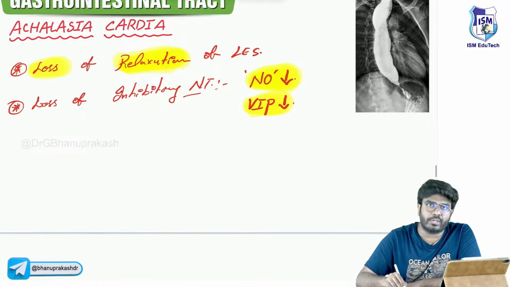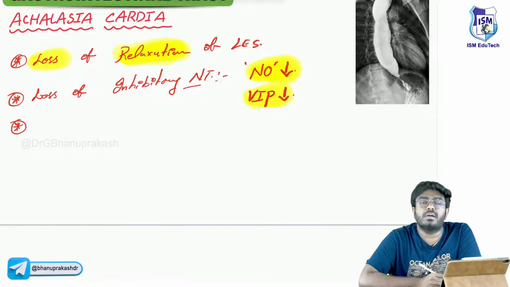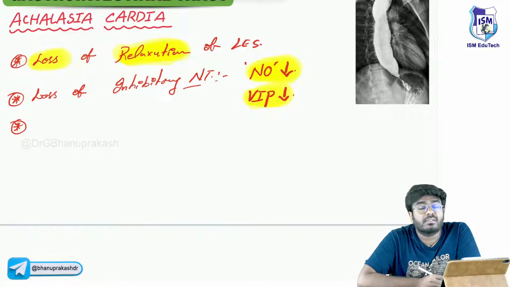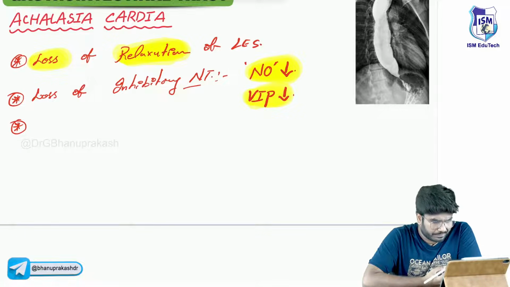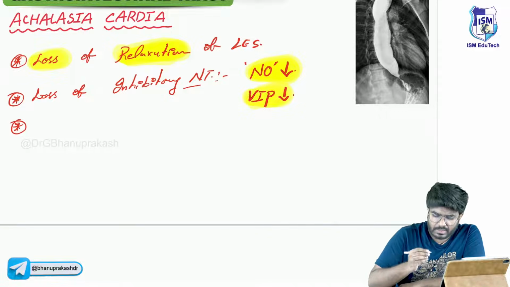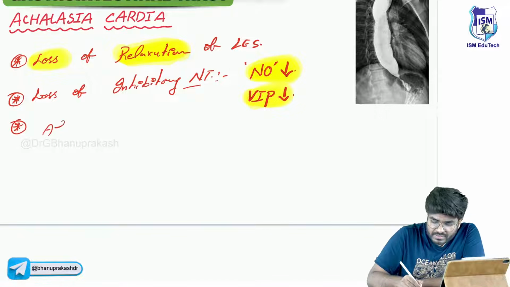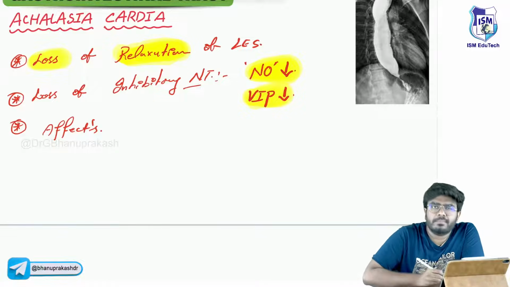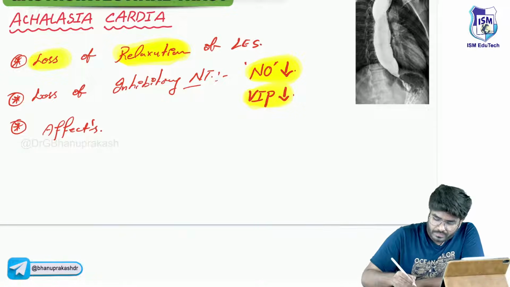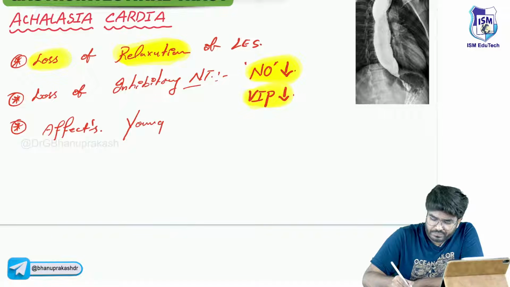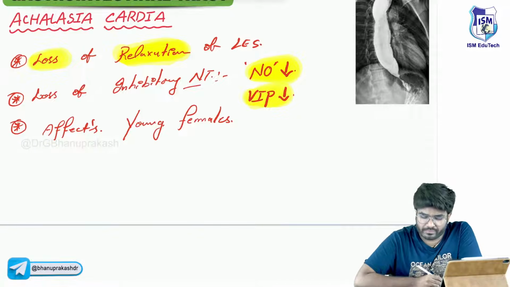So which clinical features are going to be seen? The clinical features are going to be dysphagia. Cannot swallow the food. He's taking the food but it's not going down. So there will be dysphagia. But important MCQ, seen in whom? Affects children, males or females? Which sex? And which age group? Affects young age group, young females. MCQ: going to be seen in the young females.